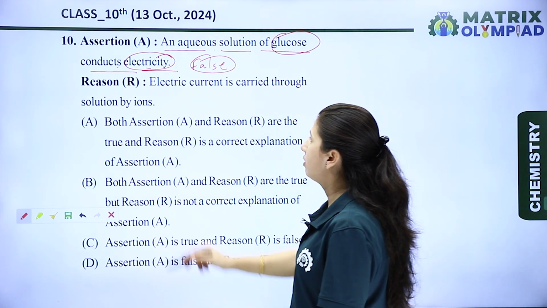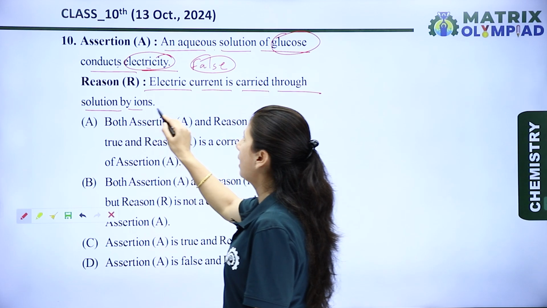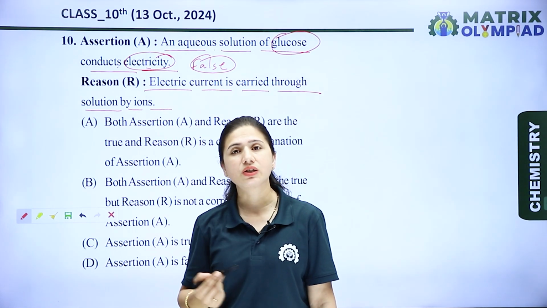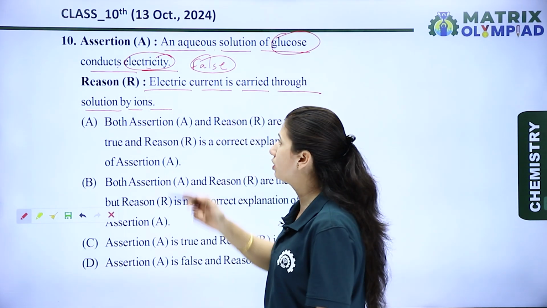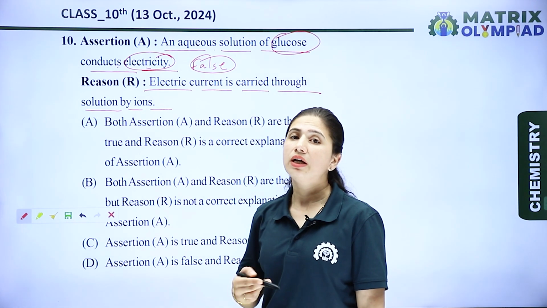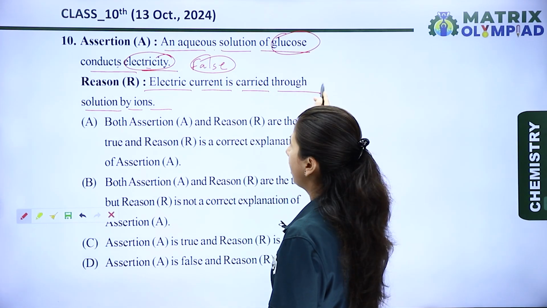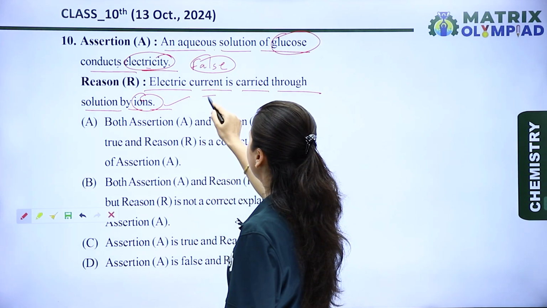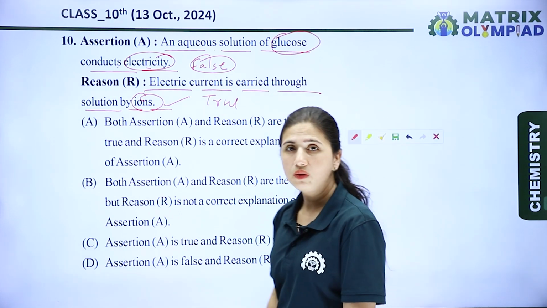Okay, now the next reason is that electric current is carried through the solution by ions. We know that there are two types of conductors: first is the metallic conductor and second is the ionic conductor. Ionic conductors conduct electricity through ions, and metallic conductors conduct electricity through electrons. So the electric current is carried through the solution by ions. It is a completely right statement, a true statement, but the assertion is a false statement. Now let's see the options.